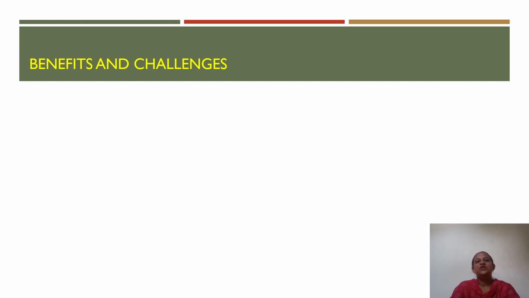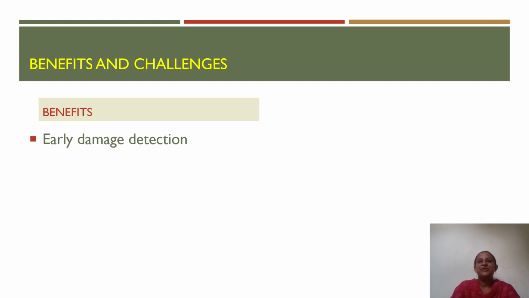So next is about the benefits and challenges. Artificial intelligence offers several advantages for structural damage assessment. The first benefit is early damage detection. It can identify changes in structural behavior before visible signs of damage appear, allowing preventive maintenance and reducing the risk of failure. And next is continuous monitoring. By analyzing the data from sensors in real time, AI systems can continuously assess structural condition without requiring any manual inspection.